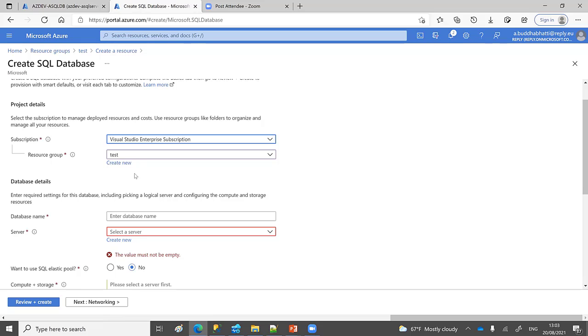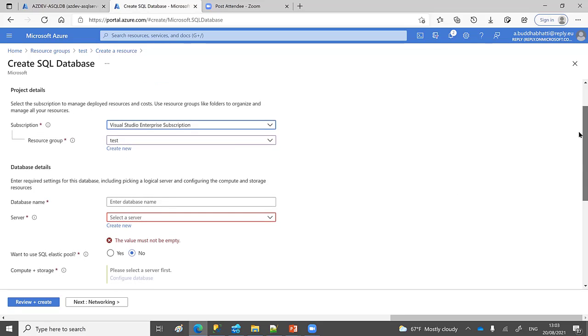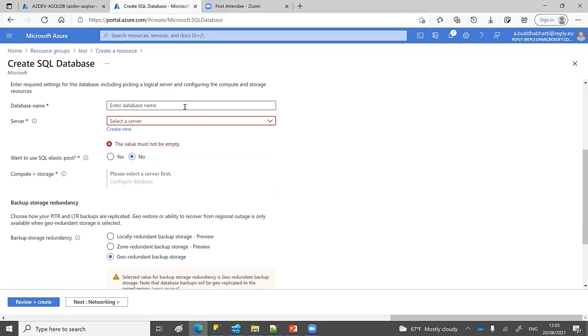I can create here as well. And here, if you click on that information icon, it will give you more information in case you forget anything. So that is your subscription and resource group. And then here you need to provide your database name, and they have some specific standards. You need to give a name in a specific way, and it should be unique as well.